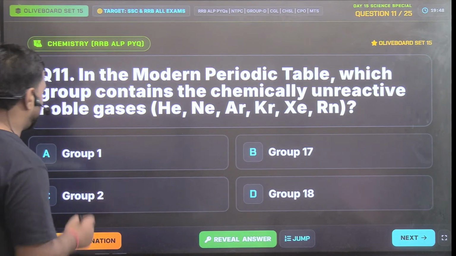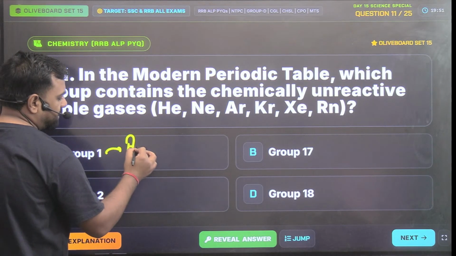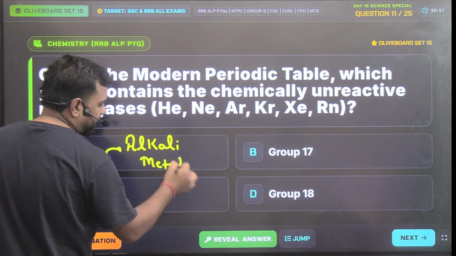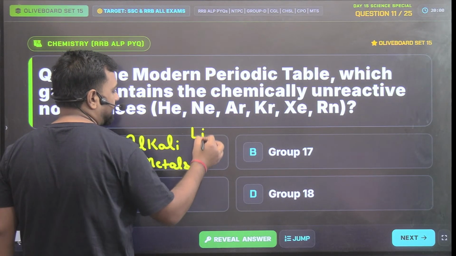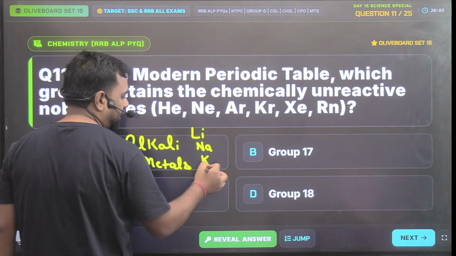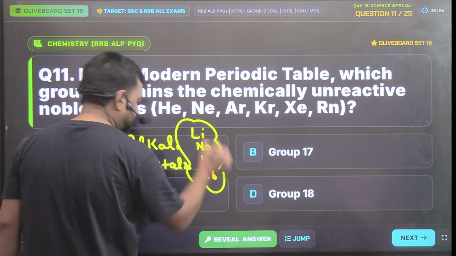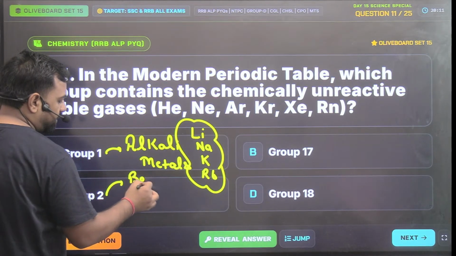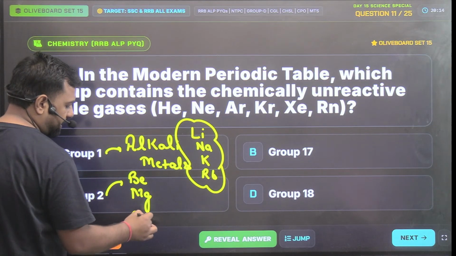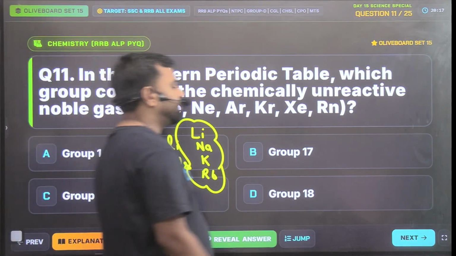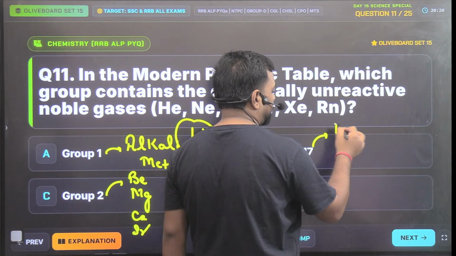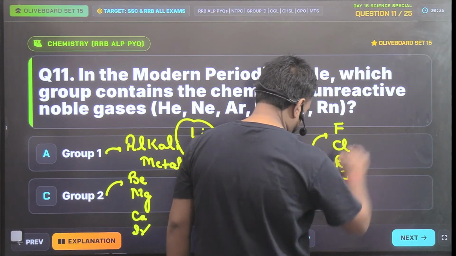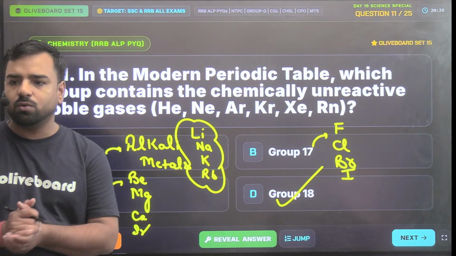So see, group number 1 belongs to alkali metals, that is Li, Na, K, Rb, Cs, Fr, and so on. Group number 2 belongs to alkaline earth metals like Be, Mg, Ca, Sr, Ba, Ra. Group number 17 belongs to fluorine, chlorine, bromine, iodine, and so on. And group number 18 belongs to these particular gases. So option number D is the correct answer.